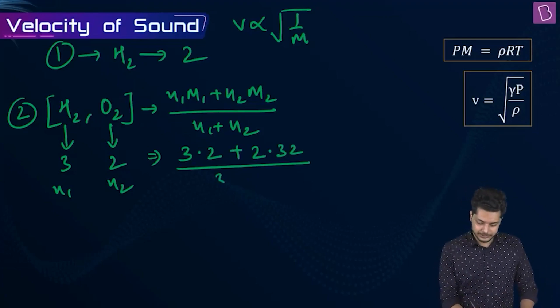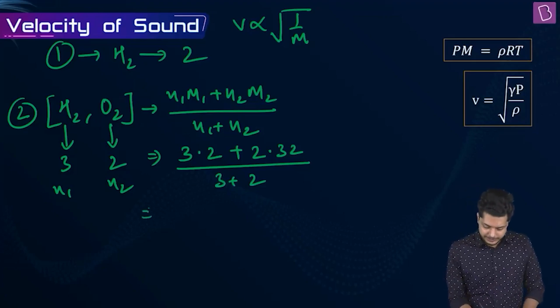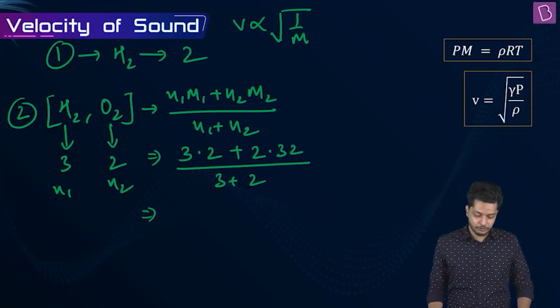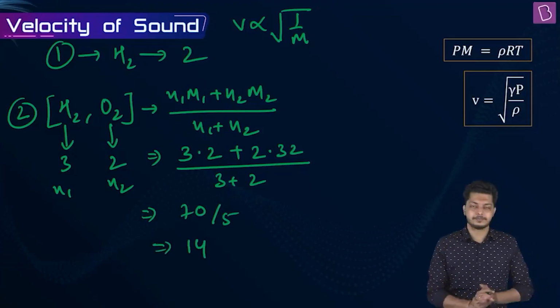N1 is 3, N2 is 2. Fine till now? Yes? Okay. So 3 2s are 6 plus 32 into 2 is 64. So 64 plus 6 is 70. This will be 70 by 5 and this is 14.